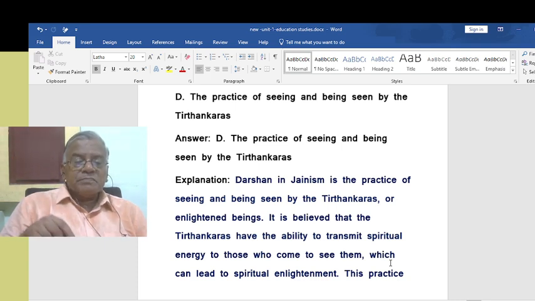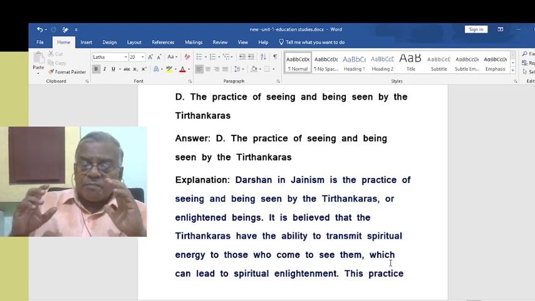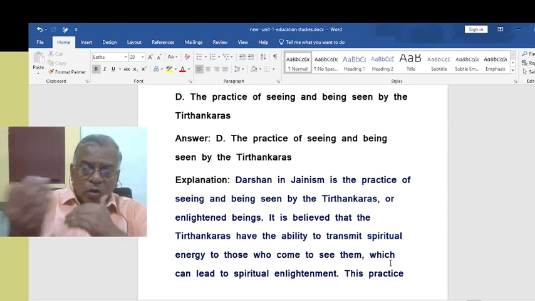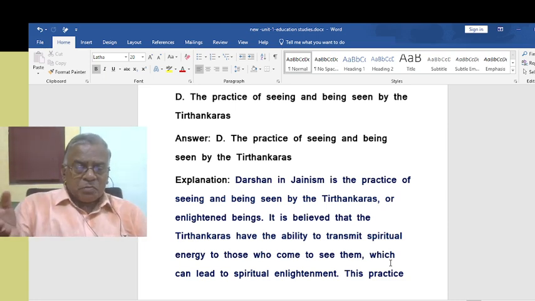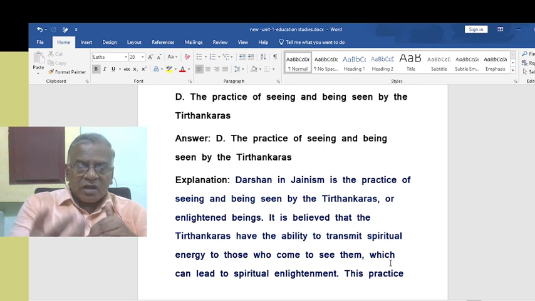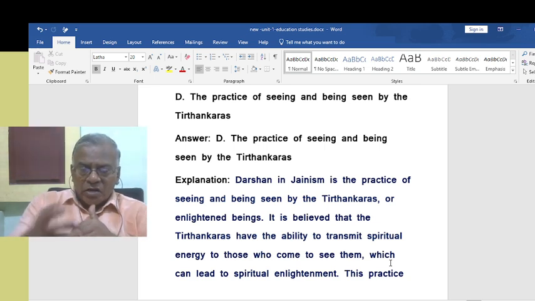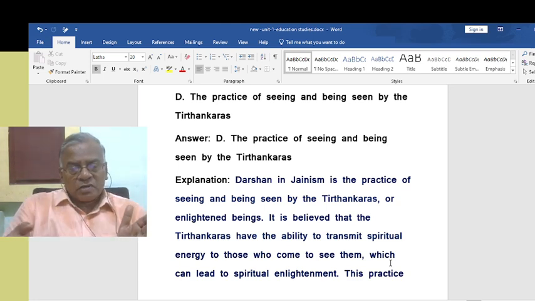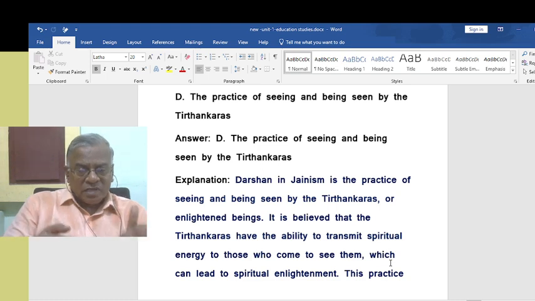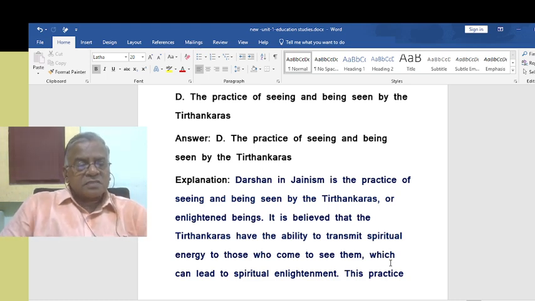beings. It is believed that the Tirthankaras have the ability to transmit spiritual energy to those who come to see them. These people are so divine and full of grace that anyone who sees them gets blessings from them. Automatically the grace is transferred from this enlightened person to the person who comes to see such Tirthankaras.